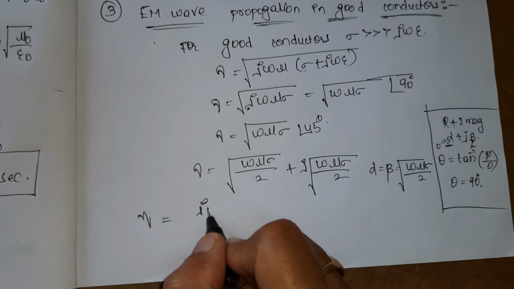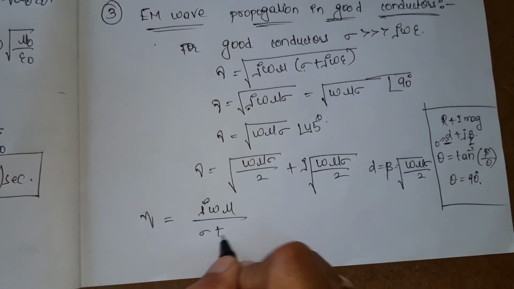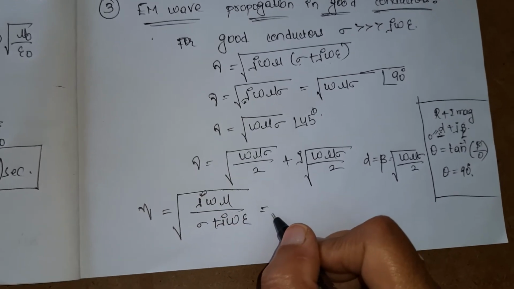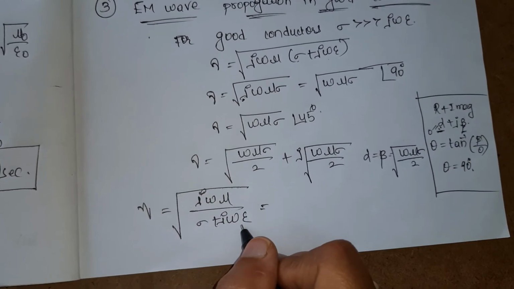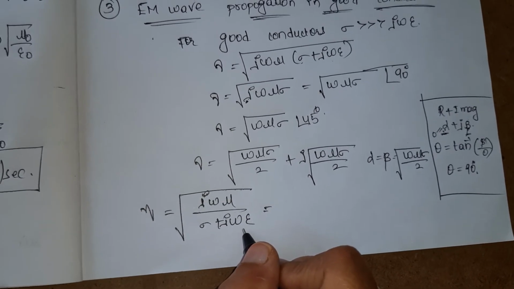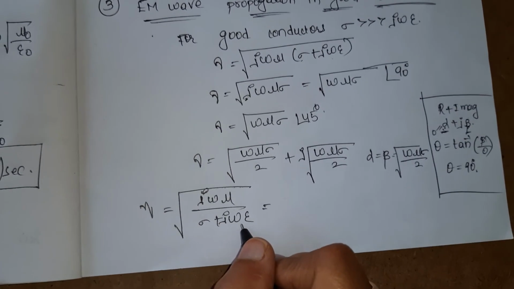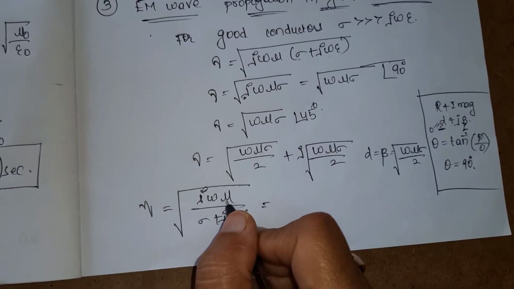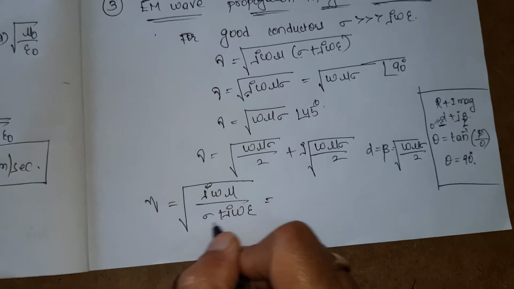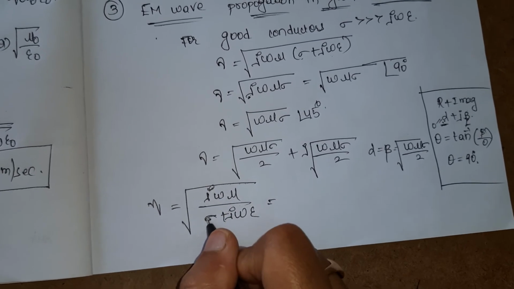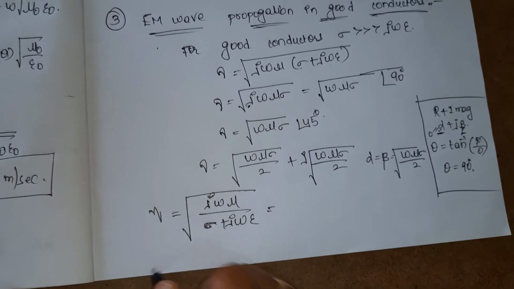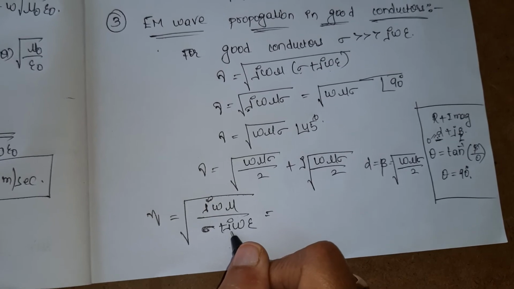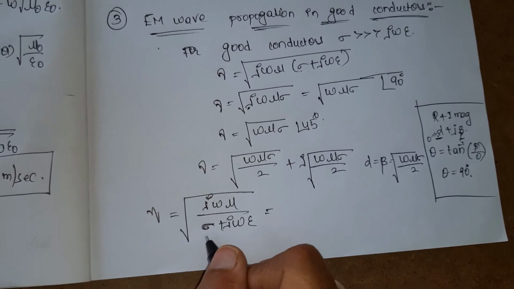And what is eta? Intrinsic impedance eta is root of j omega mu by sigma plus j omega epsilon. So here, sigma value is very, very high compared to j omega epsilon, but this comparison is in the denominator, not in the numerator. If we have this comparison in the numerator, we can consider sigma. But if we have this comparison in the denominator, we must and should consider the larger value, that is sigma.